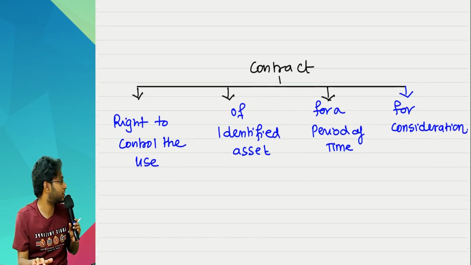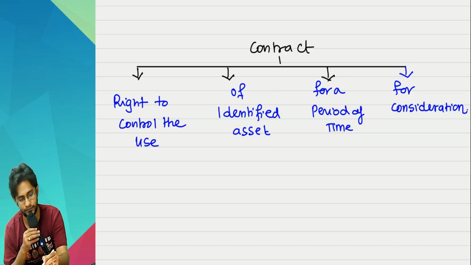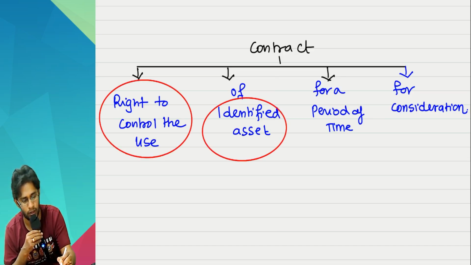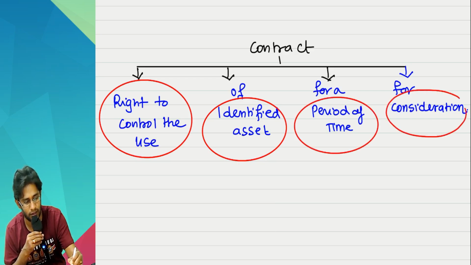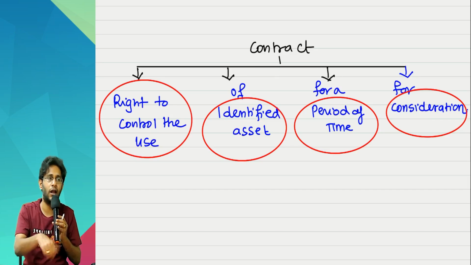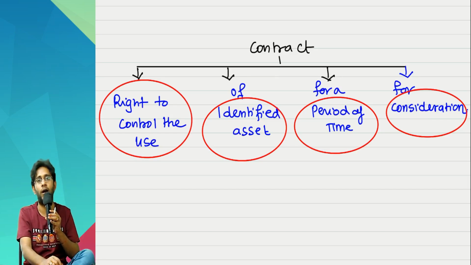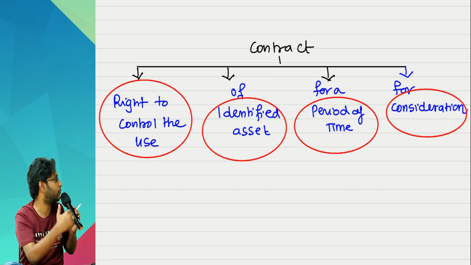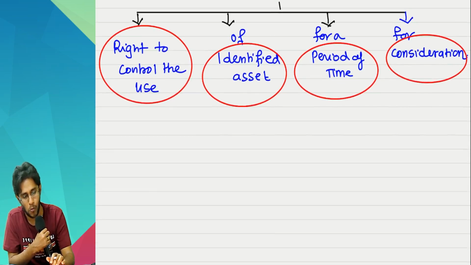The 4 aspects you have to discuss one by one, sir. That's it. This is our first part, the theory. Once this theory is over, you will establish that there is a lease. Once you establish that there is a lease, then onwards we will start talking about the accounting of lease in lessee books. Slowly we will go into lessor books like that. This is how we are going to do it.